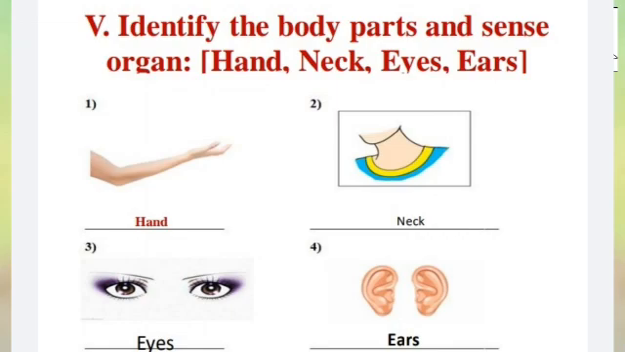Third one, which sense organ do you use to see? Eyes. So it is a picture of eyes. Now by using which sense organ can you hear? Ears. Got it, children? So here you can draw simple diagrams of hand, neck, eyes and ears. These are easy ones you can draw.